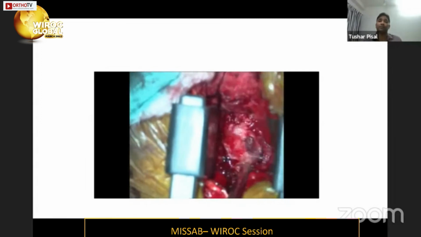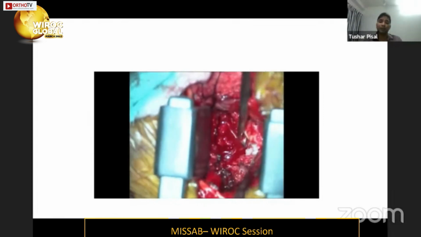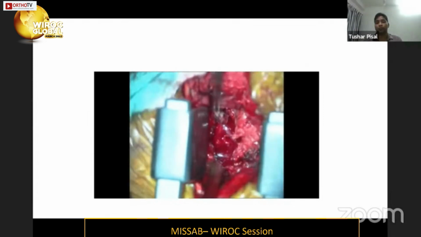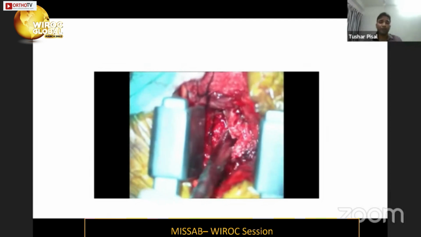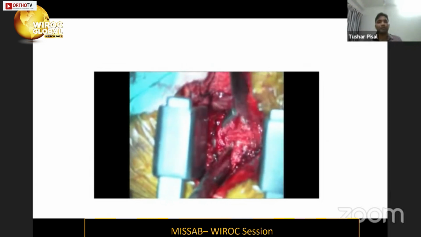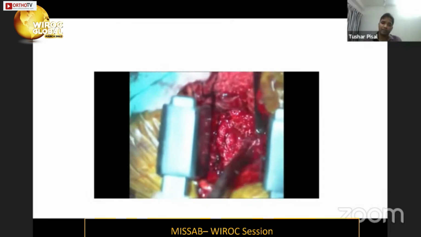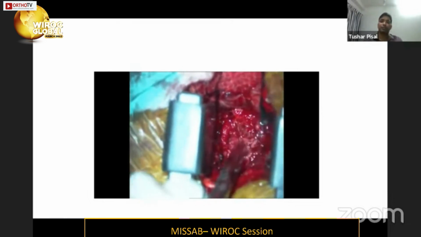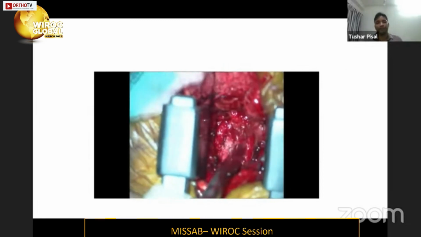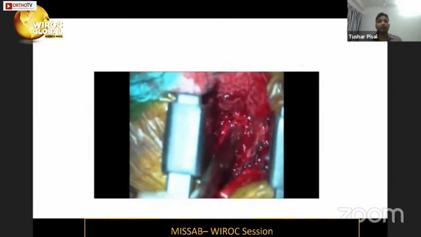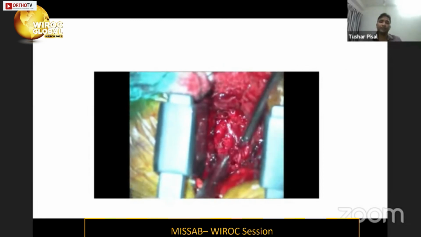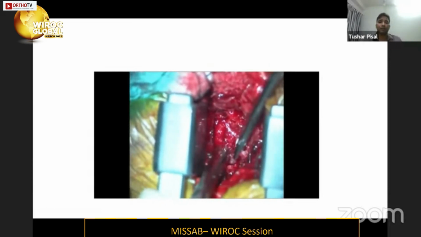And luckily, the advantage of using a Macaulay retractor is we can use a nibbler, which we cannot use through the tubular dilators. And if I'm not planning to do over the top decompression, I rarely use tubular dilators in case of revision MIS surgeries. So after this, now we took out the inferior facet of the upper vertebra. Now we have to take out the superior facet of the lower vertebra.